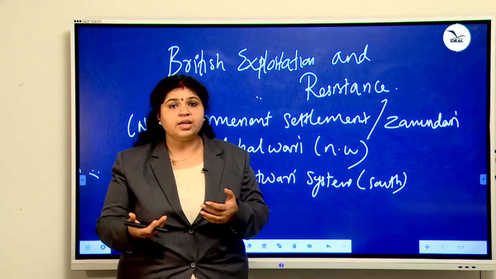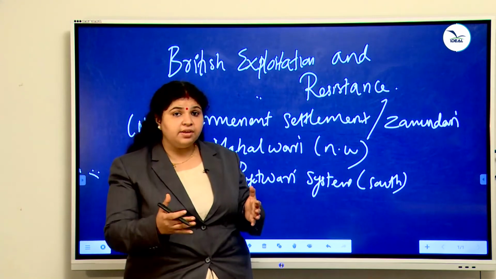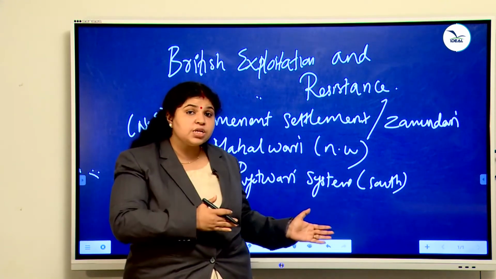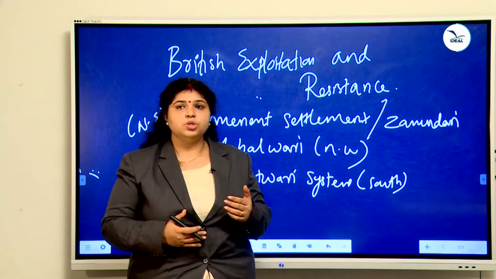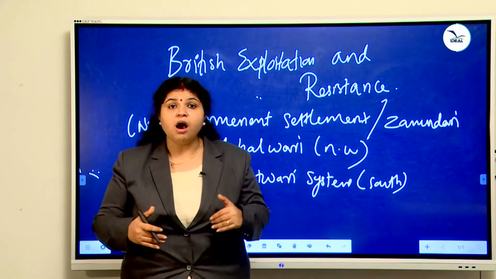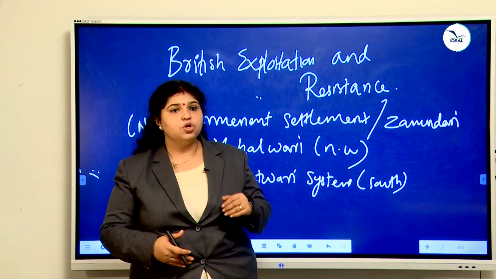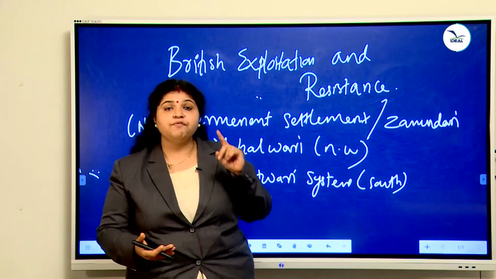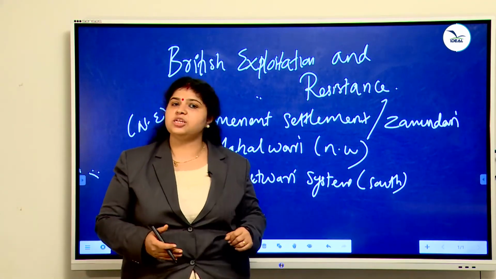They were interested in cash crops. So the British forced the Indians to cultivate cash crops instead of food crops. So for getting more money, our farmers cultivated cash crops instead of food crops. So the change in production from food crops to cash crops is called commercialization.